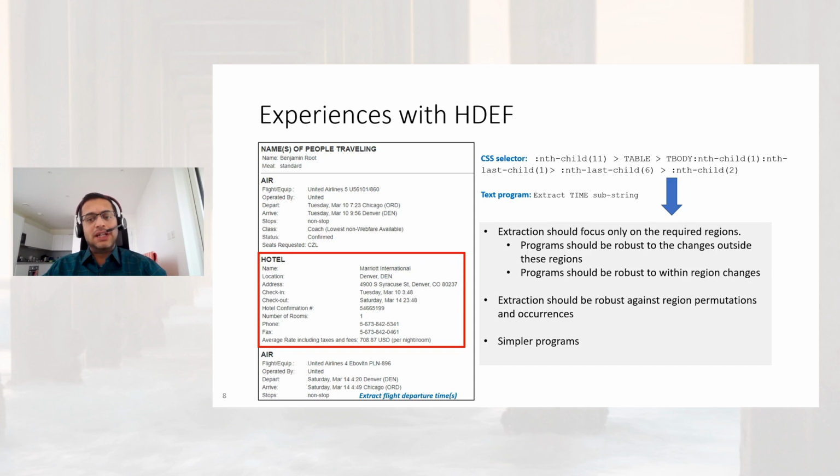We would like the extraction to focus only on the required regions and be robust to any changes happening outside these regions as well as to changes within these regions. The extraction program should be robust to region permutations and occurrences. And finally, we would like the program to be simpler than the one above. In this work, we focus on the following aspects.